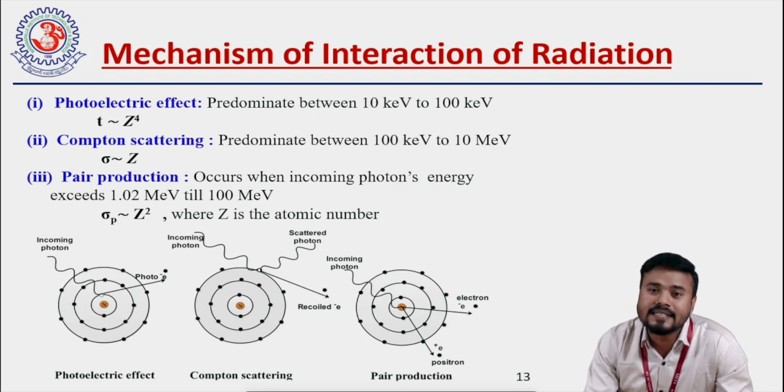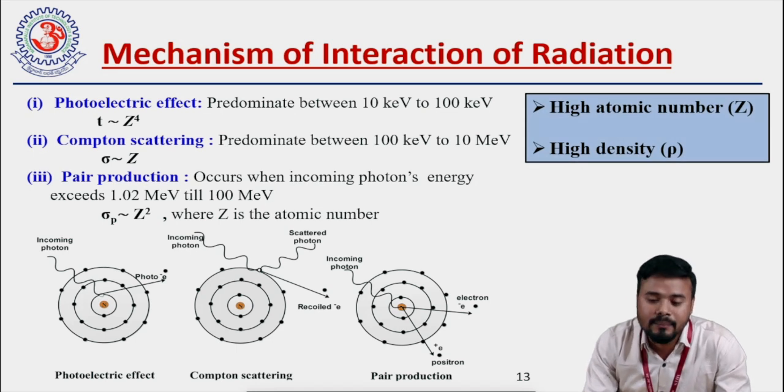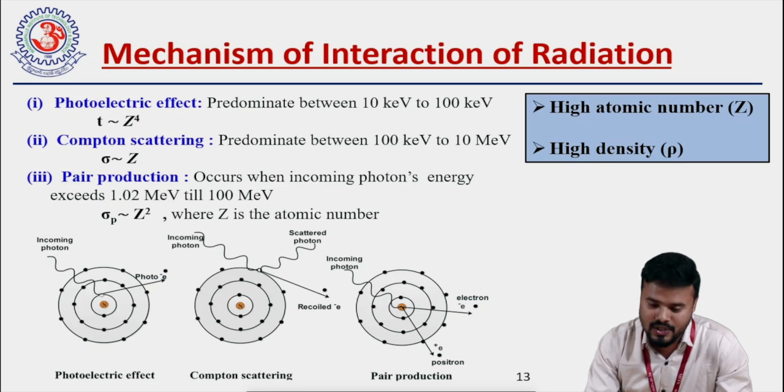So the two factors that govern the shielding are that the material should have higher atomic number, as well as higher density. Higher density will allow the material to interact with the radiation, and high atomic number will lead to higher photoelectric effect, Compton scattering, and pair production.